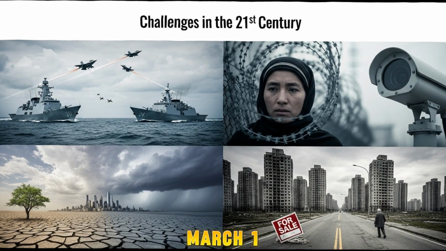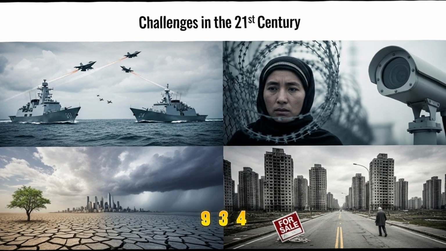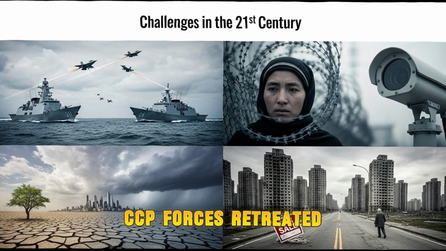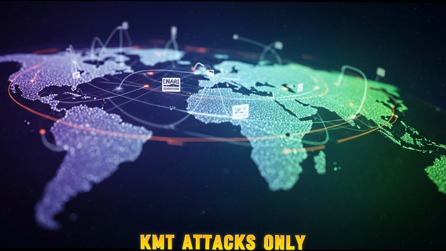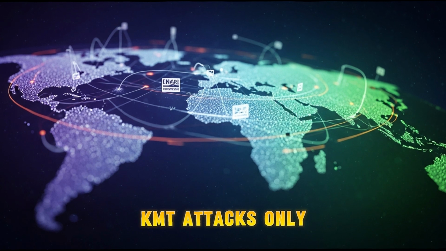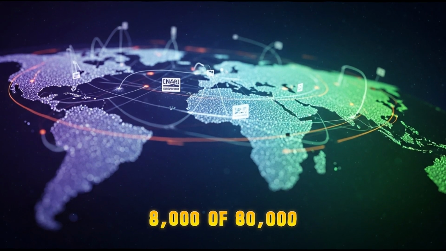8. The Long March, 1934-1935. CCP forces retreated over 9,000 kilometers to escape KMT attacks. Only 8,000 of 80,000 survived.